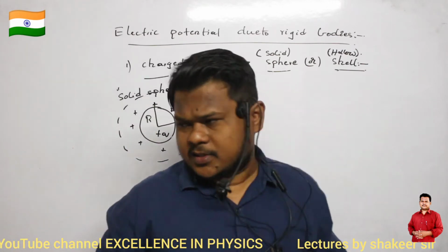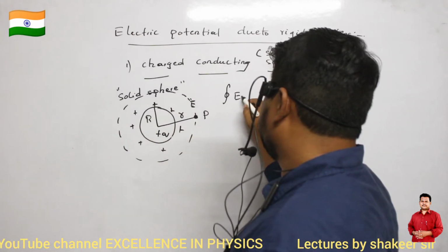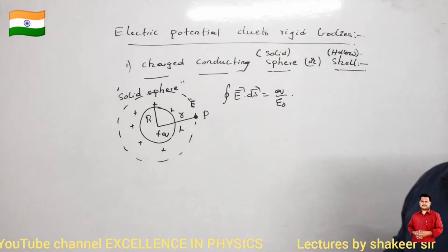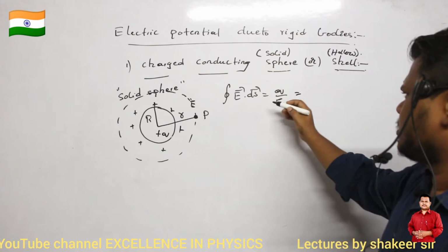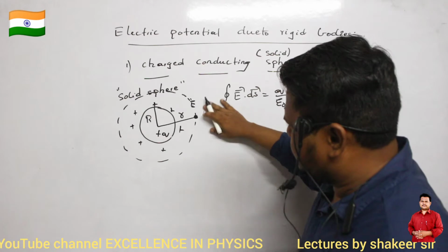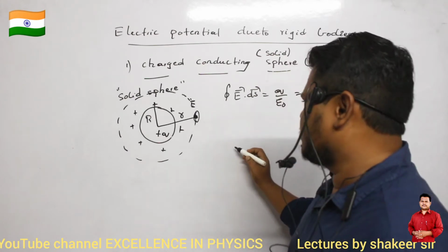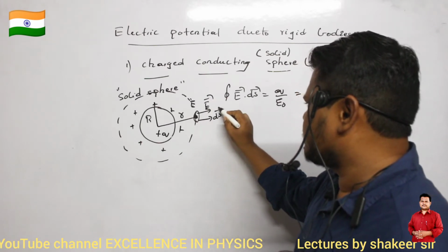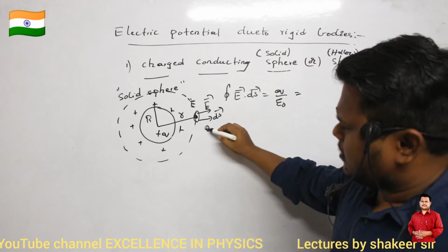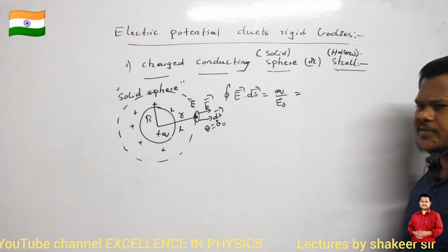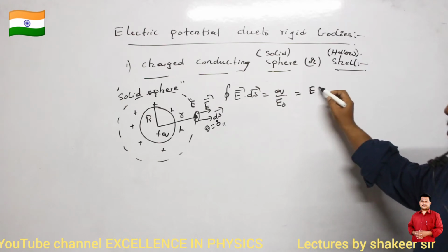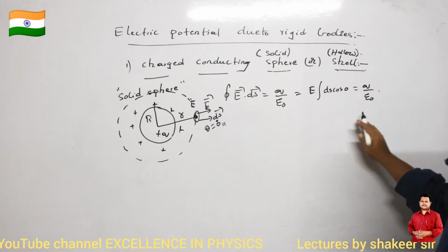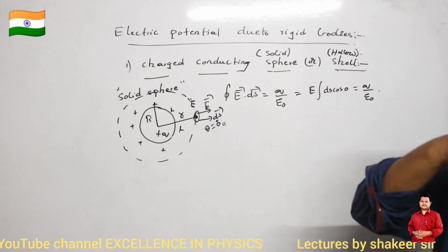What is Gauss law? The closed integral of E dot dS is equal to 1 by epsilon naught times the charge enclosed by that body. If I take a small surface area dS here, the electric field will be in this direction, and the area vector dS also will be in the same direction. So the angle theta between them is 0 degrees. Therefore E times integral of dS cos 0 is equal to q divided by epsilon naught. Why am I taking E out of the integration? Because E is constant.